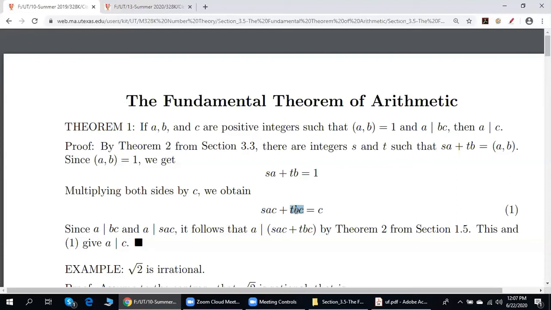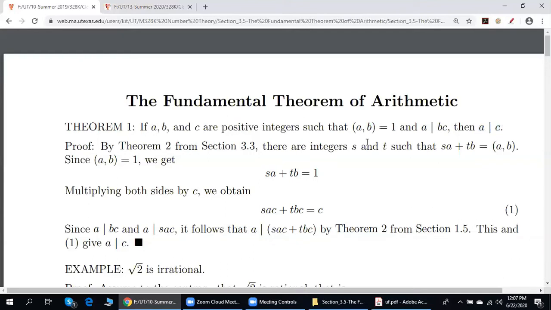Since both terms are divisible by A, their sum is divisible by A. Now we use theorem 2 from section 1.5. So the left-hand side is divisible by A, therefore the right-hand side is divisible by A. It's exactly what we wanted to prove.